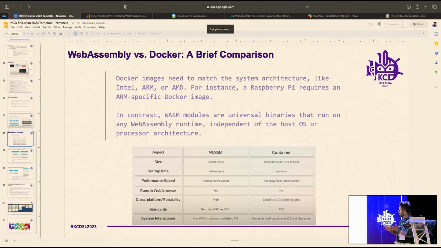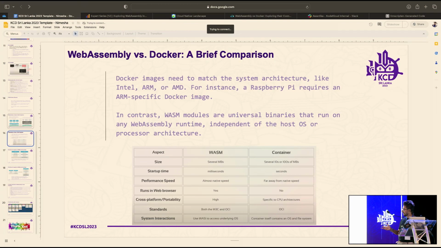This is a small comparison of WebAssembly and Docker. Size-wise, a WASM module is several megabytes, but a container can be hundreds of megabytes. Check the startup times and performance speeds too. WASM has millisecond startup times, while containers take seconds, so WASM is faster than containers.